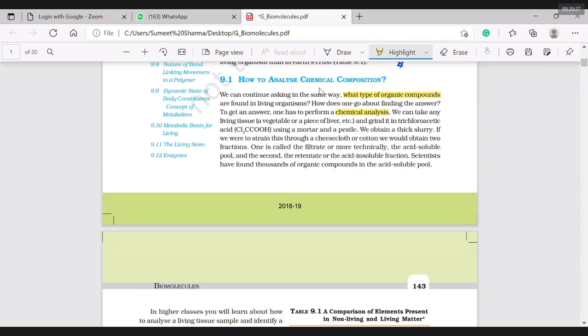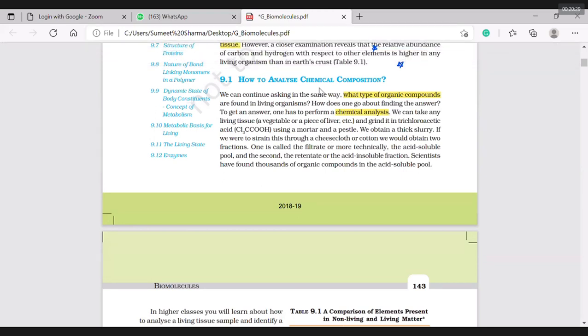Organic compounds by default contain which type of elements? I hope everyone knows. Give me the answer: which type of elements are more common in organic compounds? Fast. It must be carbon, hydrogen, and if it is, then oxygen.